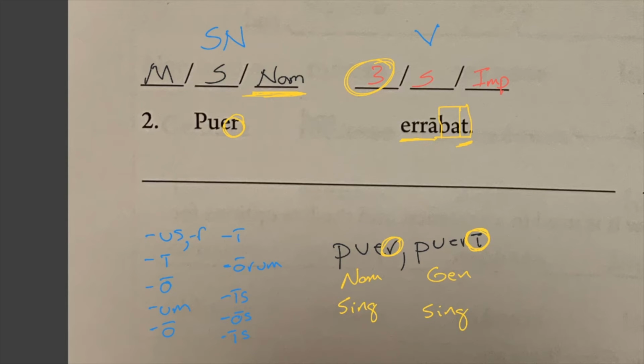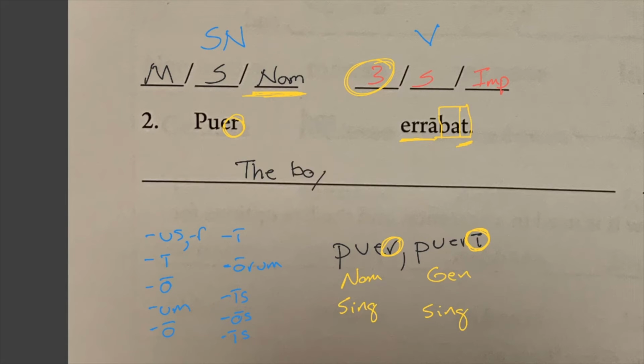Verb, subject, noun. So if I'm going to translate this sentence, I'm going to use puer as the subject, so boy, and I remember my verb was translated, he, she, or it was wandering, but boy replaces the he, so boy was wandering. You can add an article though, the, a, or and, whenever you feel like it makes the sentence sound better. Latin doesn't contain any articles, so we simply have to add them. So, as I come to translate this sentence, I'm going to translate it as either a or the. We'll go with the this time.